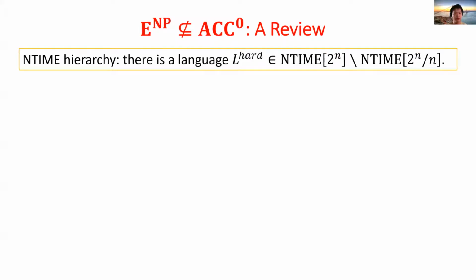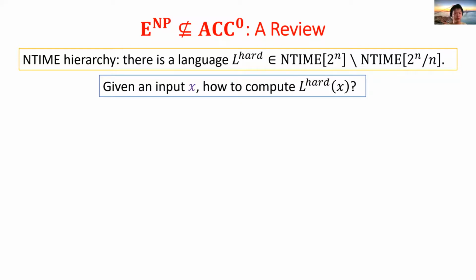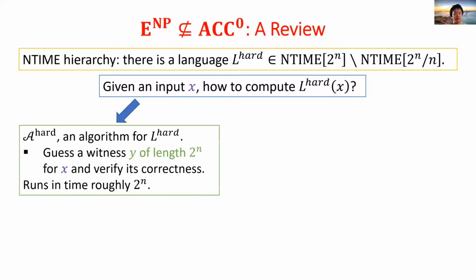So first, by the nondeterministic time hierarchy, we have a language L_hard in NTIME(2^n) that cannot be computed in NTIME(2^n/n). We consider computing this language L_hard. First, we can compute the language by its definition. We guess a witness of length 2^n and verify its correctness. This can be done in time roughly 2^n, matching the nondeterministic time hierarchy statement.